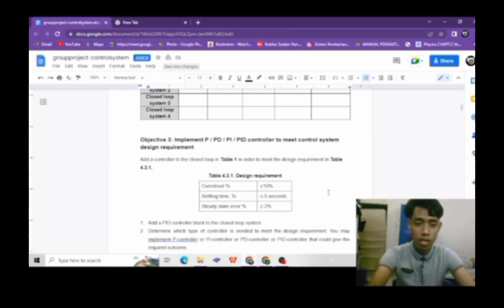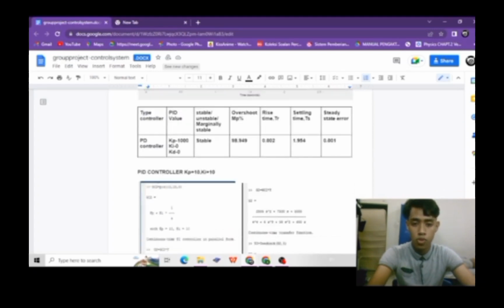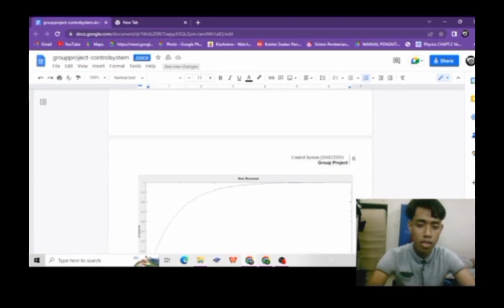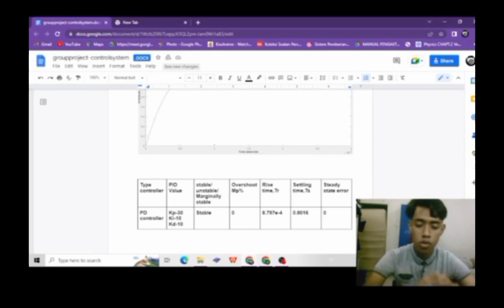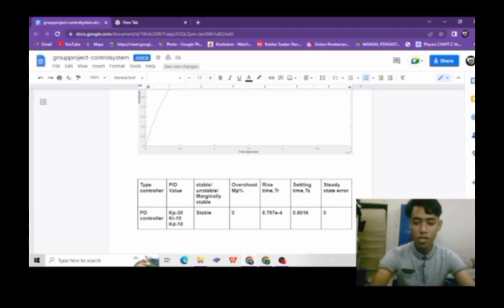When we introduce the KD controller, the steady state error becomes 0. It's not almost, it becomes 0. So the rise time is less than 2 seconds, the settling time is less than 5 seconds, and the overshoot is 0.